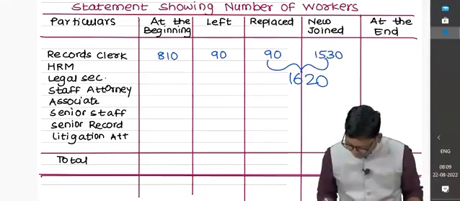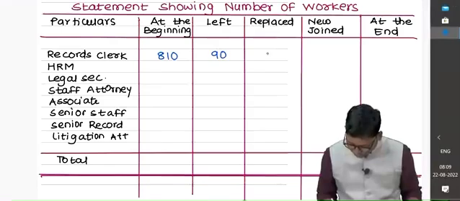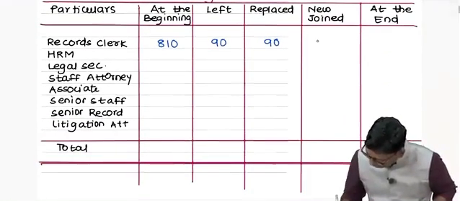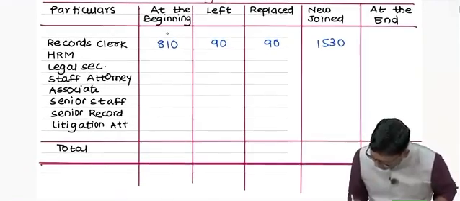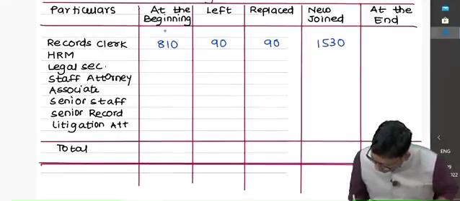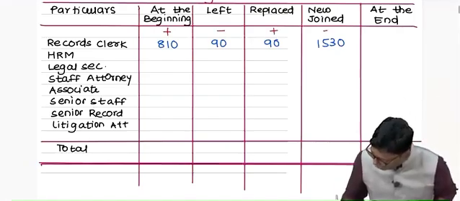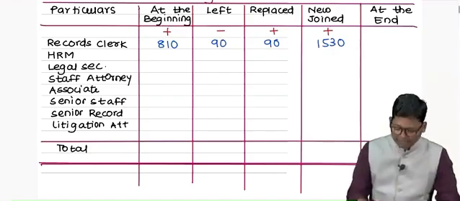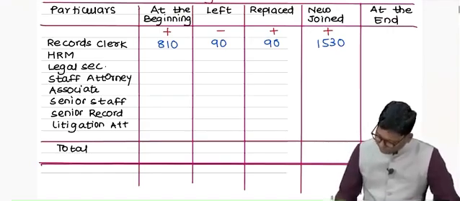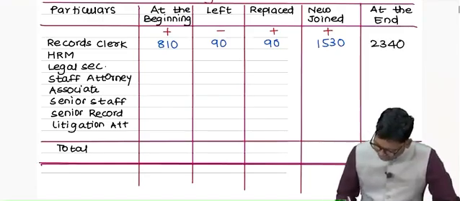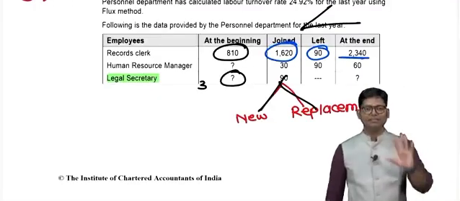Correct? Now, sir, how to take the total of this calculation? Simply, we have bifurcated this data and recorded the numbers. Whatever strength was there in the beginning of the year is to be added, left employees are to be deducted, replaced employees have to be added, and new joined employees are to be added. 810 minus 90 plus 90 and plus 1530, you can cross verify the ending employees number. It is 2340 and it has been given in the question, 2340. It is getting tallied. Easy.